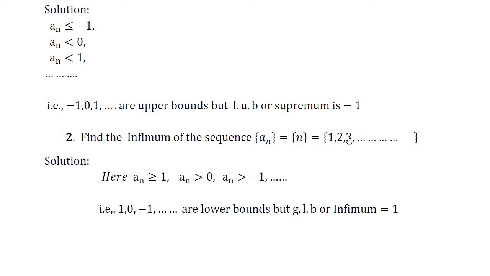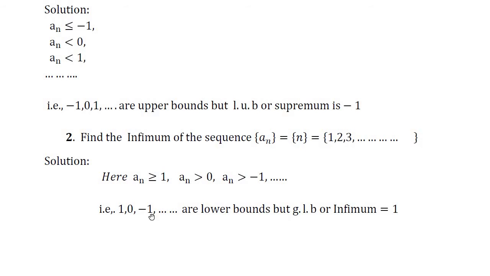In this sequence, all elements are either greater than or equal to 1, or greater than 0, or greater than minus 1, and so on. Which means 1, 0, minus 1, and so on are all the lower bounds of the sequence an.